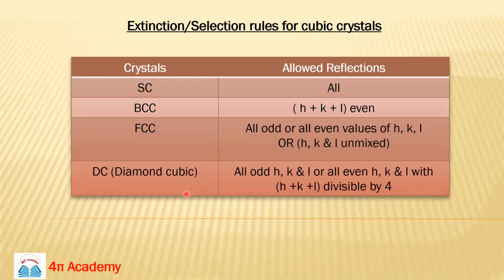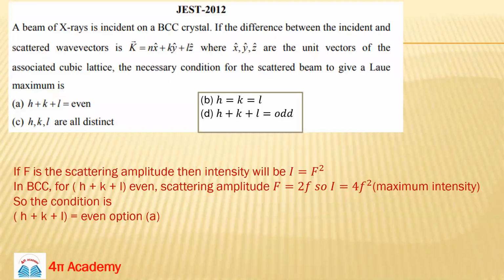So these are very, very important conditions. Based on these conditions, this is your problem. A beam of X-rays is incident on a BCC crystal.